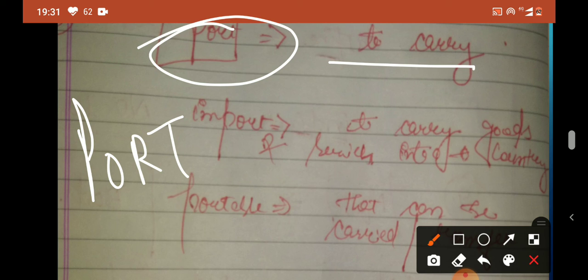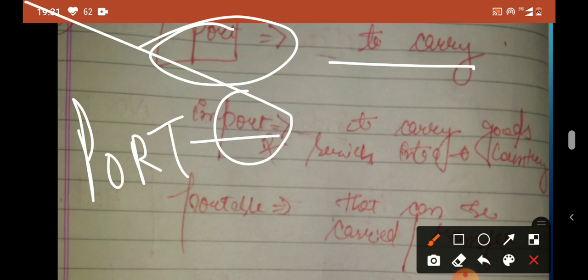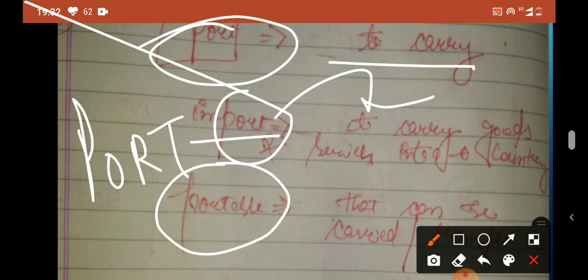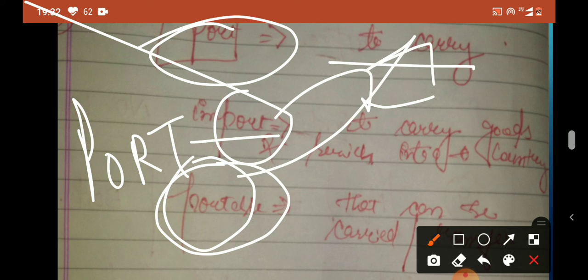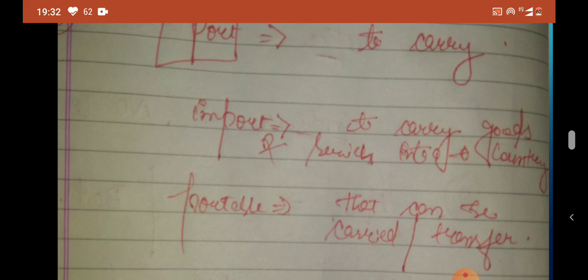Here we have taken the examples. Our first example is import, which is also something related towards carry, as we have used the root word port. It means to carry goods into a country. The next example is portable. Here again port means carry, and this word also conveys something that can be carried or transferred. Something that can be carried or transferred is called portable.